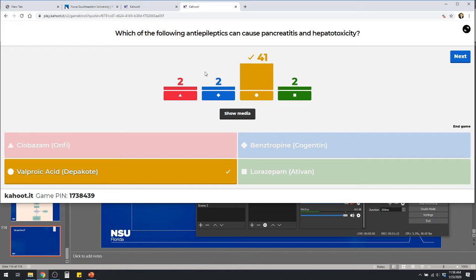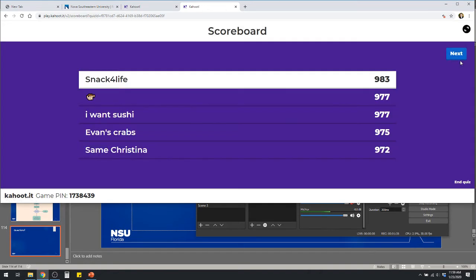So that's a pretty interesting thing there. Clobazam is what kind of drug? It's a benzodiazepine. What else is a benzo on that list? Lorazepam, very good. And then benztropine is what kind of drug? What do we use it for? What disease state? That's an anticholinergic. Remember, we used it in Parkinson's disease for arresting tremor. Remember, be able to link those drug classes back to where we're using them, right?